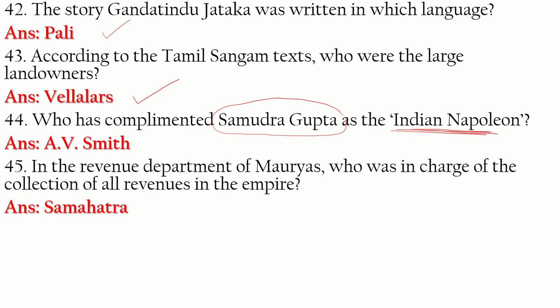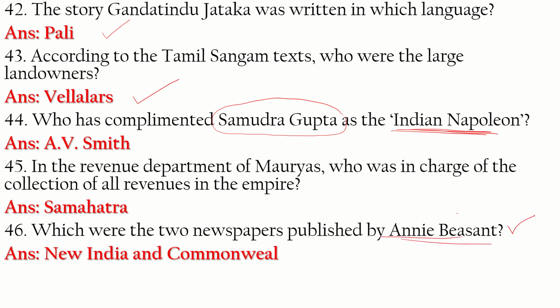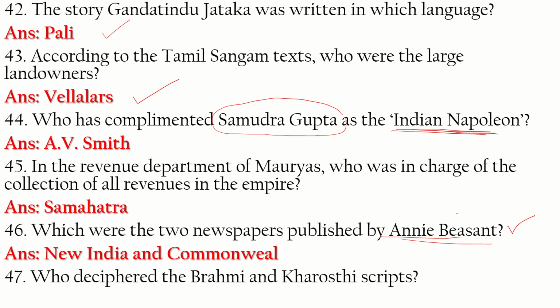It was the Samahartta. He was in charge of the collection of the revenues in the empire. 46. Which were the two newspapers published by Annie Besant? Commonweal and New India. These were the two newspapers which Annie Besant published.